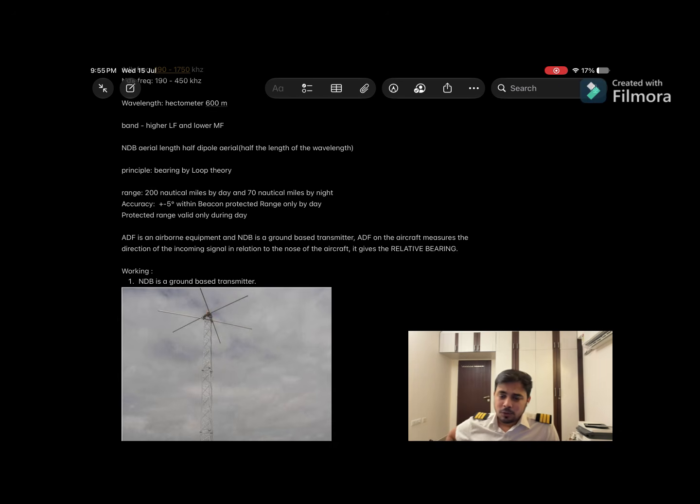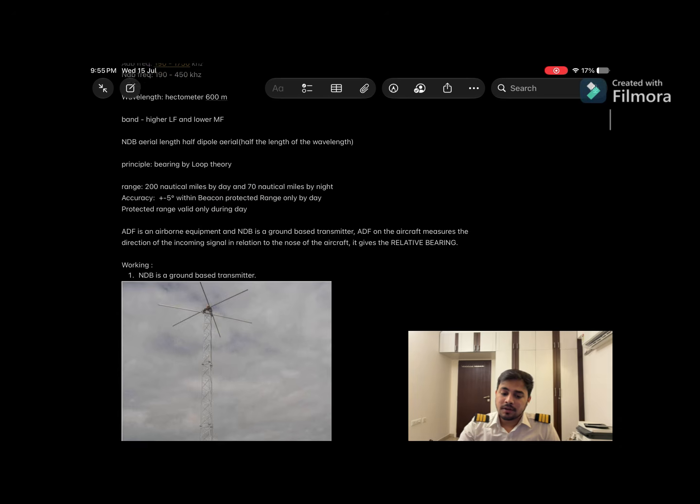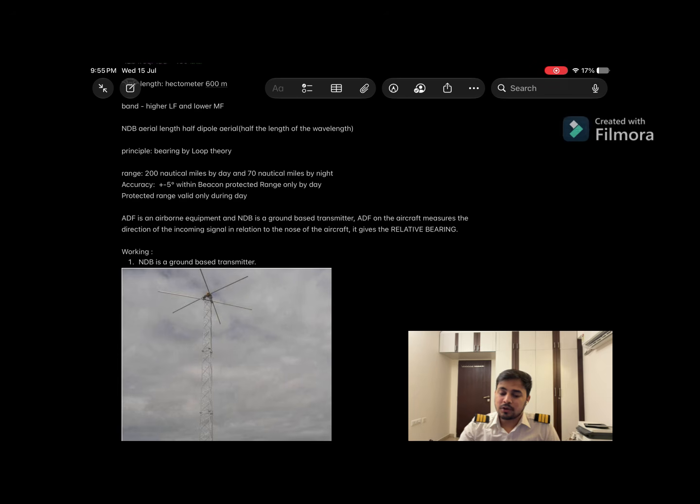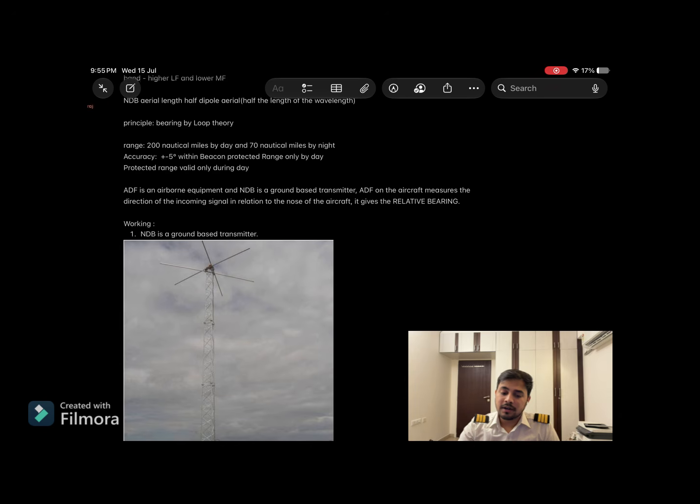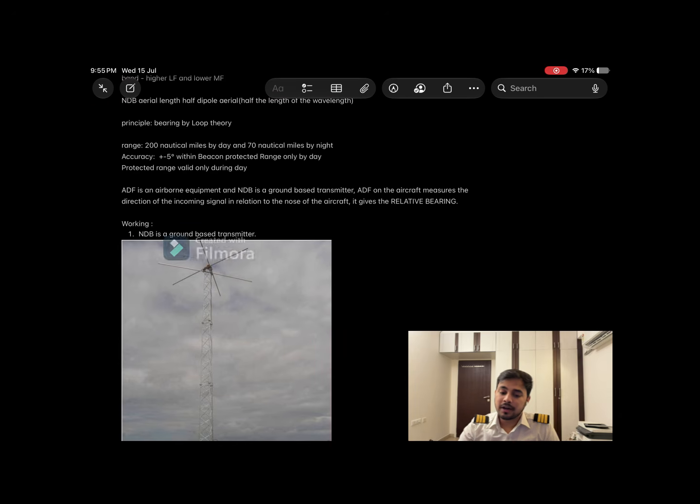We will study about the loop theory later on. The range of the NDB is 200 nautical miles by day and 70 nautical miles by night. But the accuracy is plus or minus 5 degrees within the beacon protected range, only by day. Protected range is valid only during day, which means the NDB is unreliable at night. The night range doesn't come under the protected range.